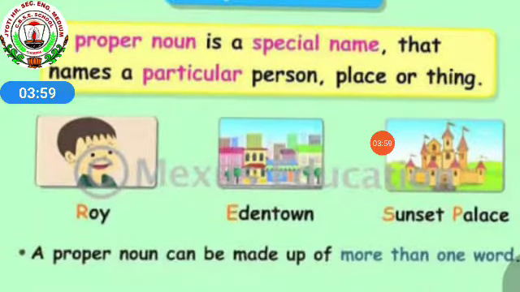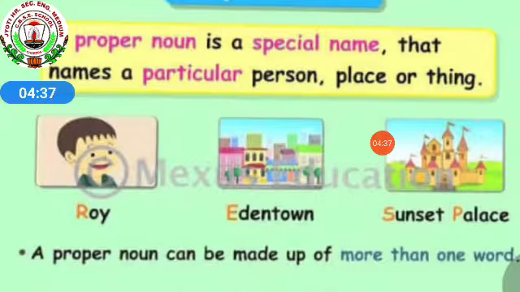Example, Roy. Roy is a boy, a person, and it is a proper noun. Why? Because we are calling that person with his proper name, Roy. In the same way, Edentown, this is also a place but we are saying a particular name of the place. That's why it is a proper noun. Sunset Palace, this is also a place. We can say palace, but here we are particularly telling the name of the palace, that is Sunset Palace. That's why it also comes under proper noun.